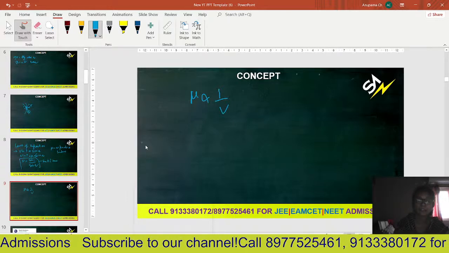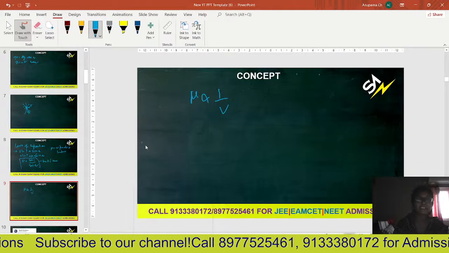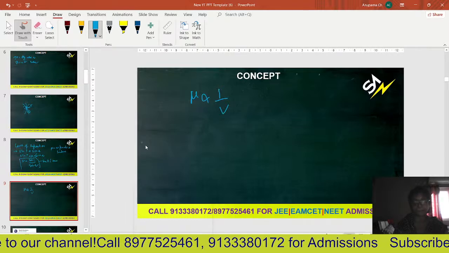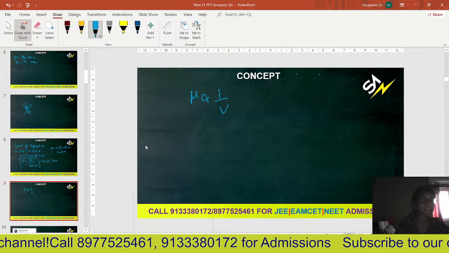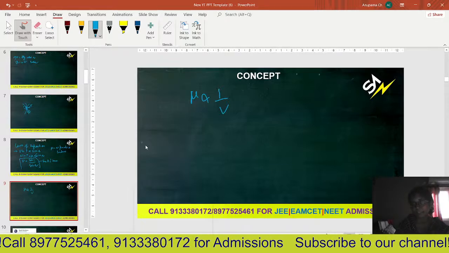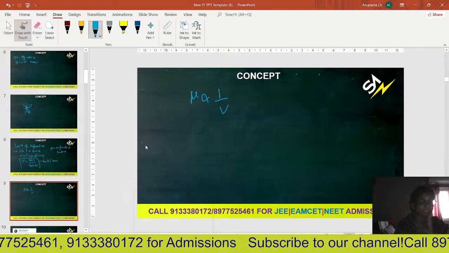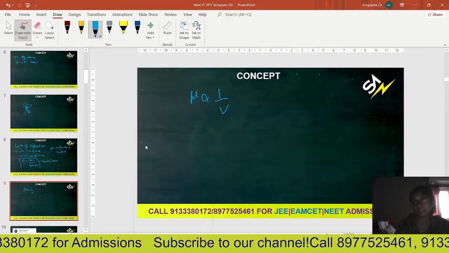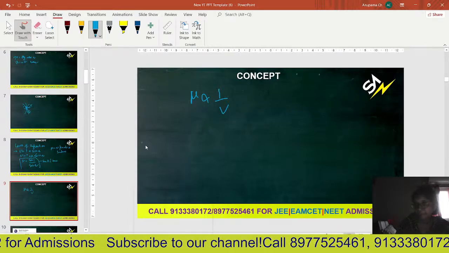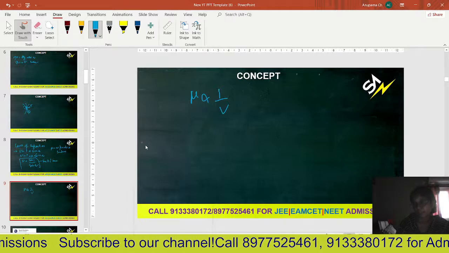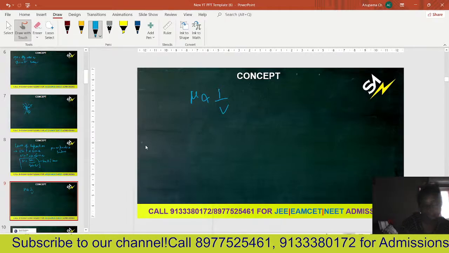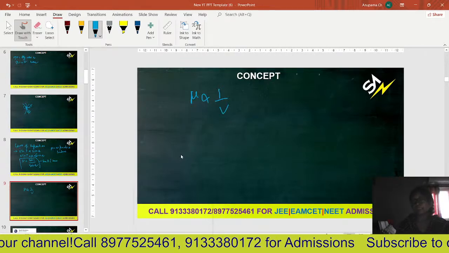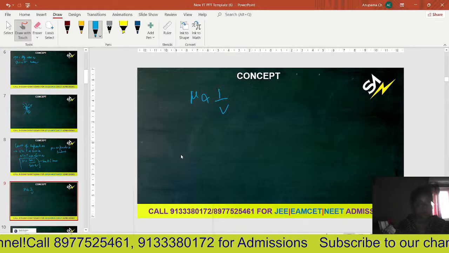Meaning, every medium can't allow the light ray to pass through. There are certain mediums, for example, if you take wood, wood is a particular substance which will not allow the light rays to pass through. So naturally, its refractive index will be completely different, right? Whereas if you take water, water is transparent, glass is transparent, all these will allow the light rays to pass through very easily. So basing on that, refractive index also changes, right? So in this way, refractive index plays a major role in refraction of light.